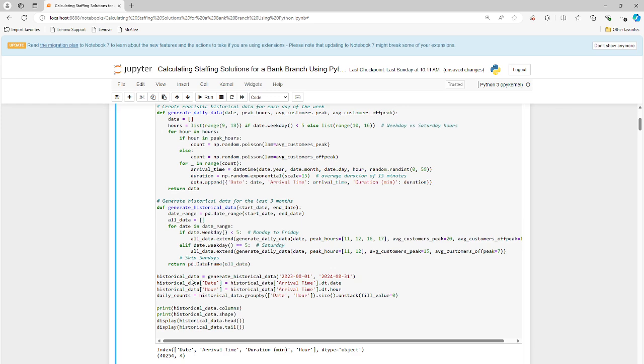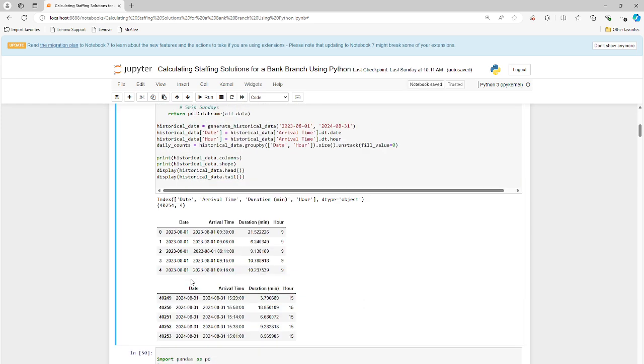Okay, so here we have the data frame. The shape is 40,254 records in 4 columns.